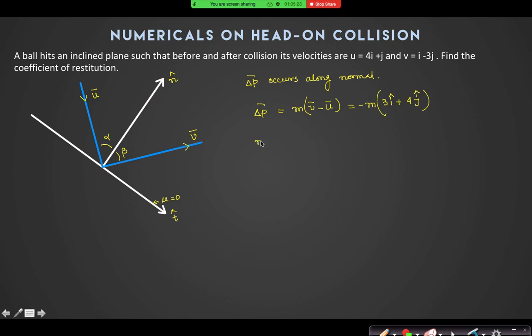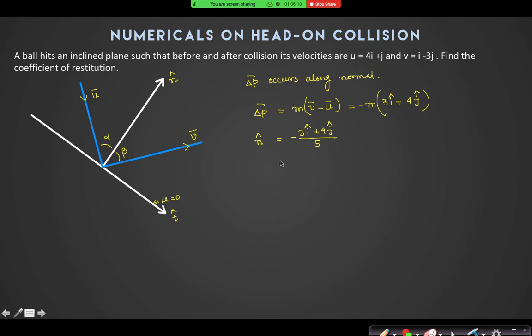Can I write that the normal, this n cap, is nothing but the direction of this vector? Yes or no? Yes, sir. We'll divide it by 25. So n cap is equal to 3 i cap plus 4 j cap divided by 5. Yes or no? So will there be any minus sign? Now, there will be a minus sign. m will get cancelled out, and 3 i cap plus 4 j cap, the magnitude is 5. Yes or no? Please wait a bit.